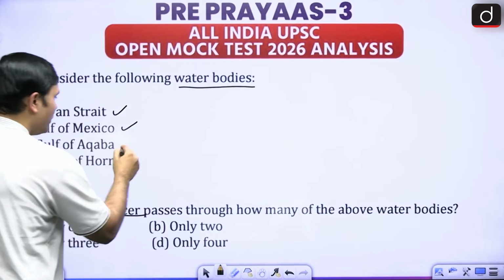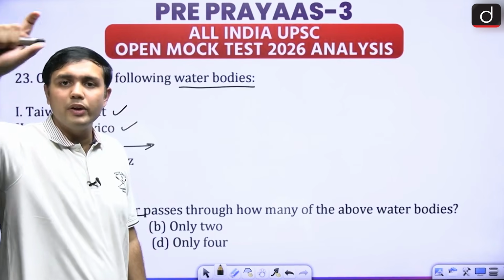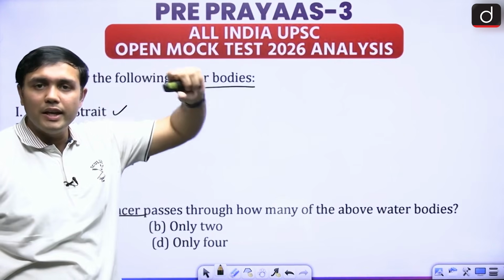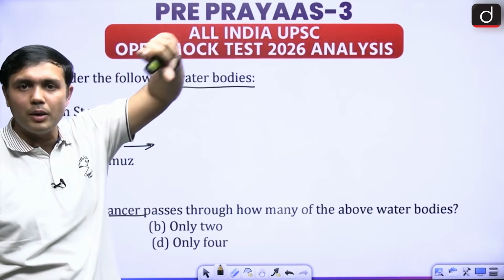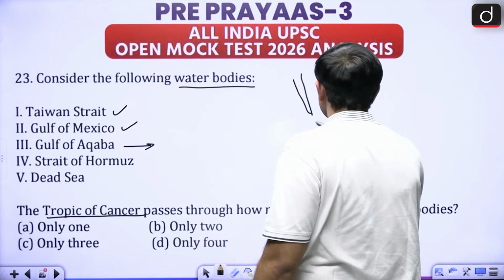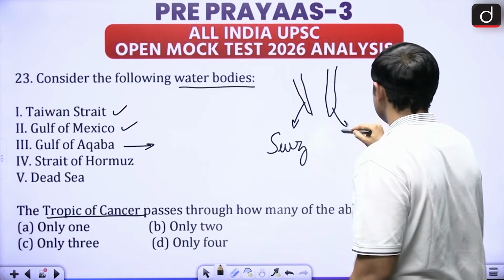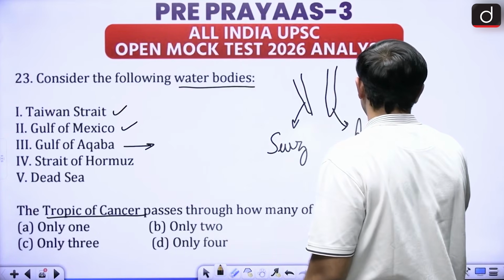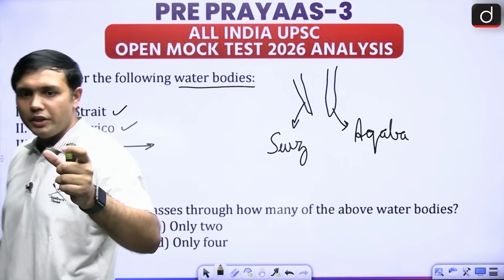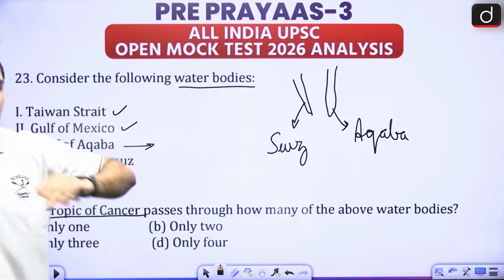But Gulf of Aqaba is just above the Tropic of Cancer. It is near where? It is after the Red Sea. As you move towards the Suez Canal, this particular region has Gulf of Aqaba and Gulf of Suez. So there are 2 gulfs here, right? This is Gulf of Suez, this is Gulf of Aqaba, very near to Egypt and Israel regions. So there you will find Aqaba. It is not lying on the Tropic of Cancer, right?